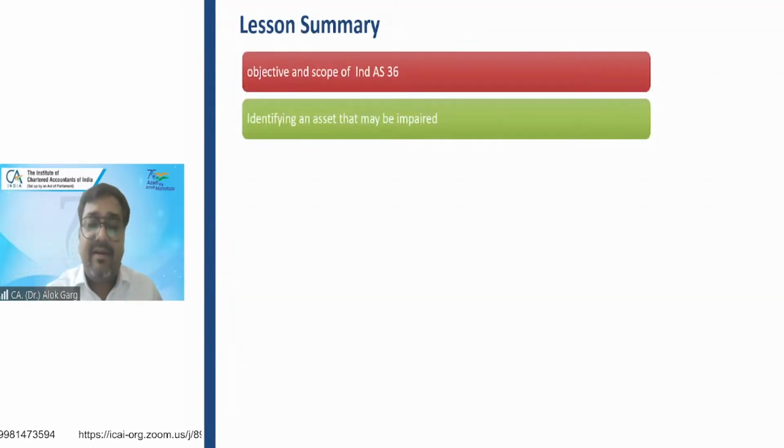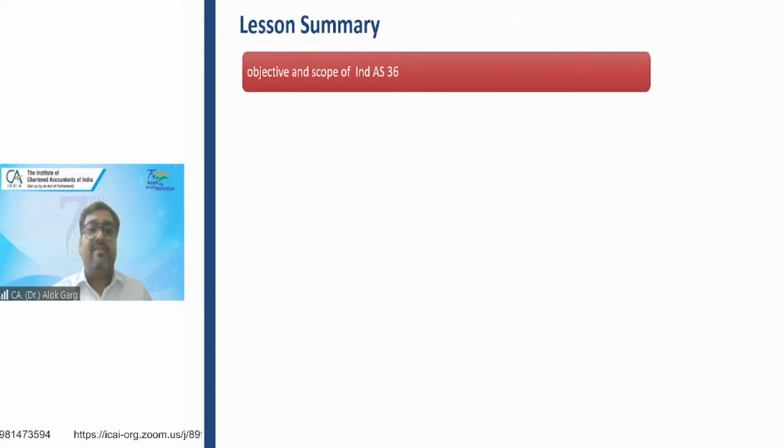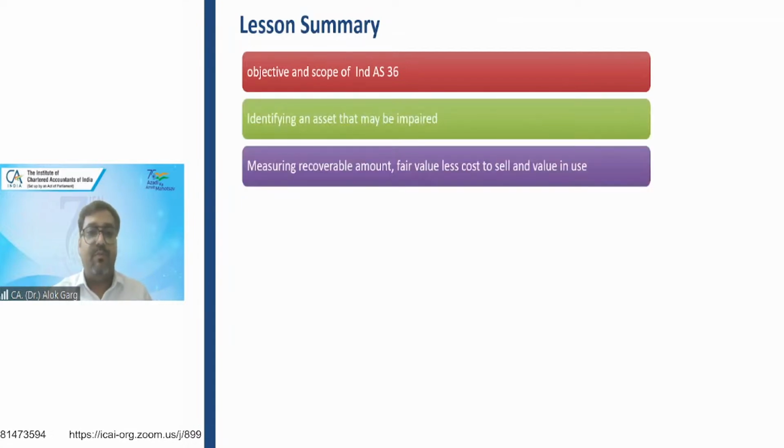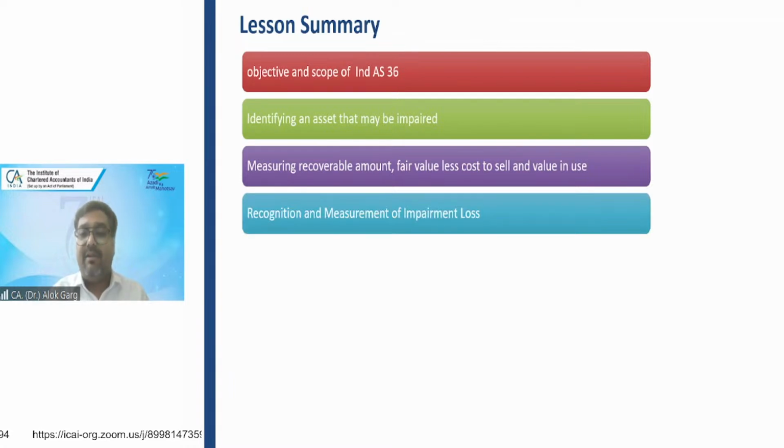This is a big standard, and that is why I have also given you a lesson summary. We discussed the objective and scope of Ind AS 36. We discussed when an asset may be impaired. An asset may be impaired whenever there is an indication of impairment, except for 3 assets: an intangible asset having indefinite life, an intangible asset not yet available for use, and goodwill. We discussed the concept of recoverable amount, value less cost to sell, and value in use.